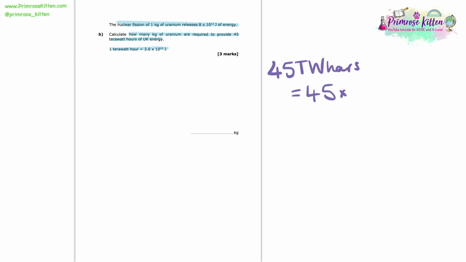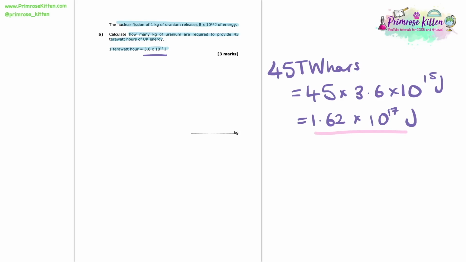Now I can do that just by timesing the 1 terawatt-hour by 45. So 45 times 3.6 times 10 to the 15 joules is going to give us 1.62 times 10 to the 17 joules. And that is the amount of joules of energy we need.